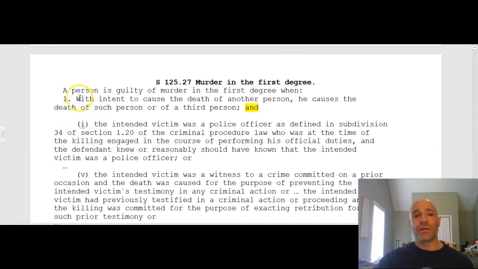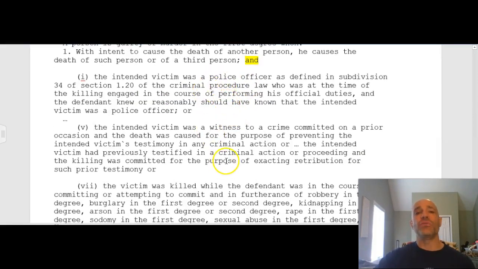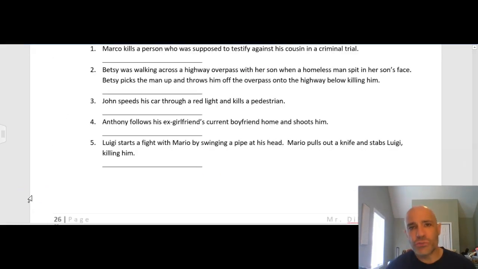And just in short, murder in the first degree has to be the intentional death of someone and an additional aggravating factor, of which I gave you three, but there are many. All right, so let's get into the scenarios and what the correct responses were for each and why.